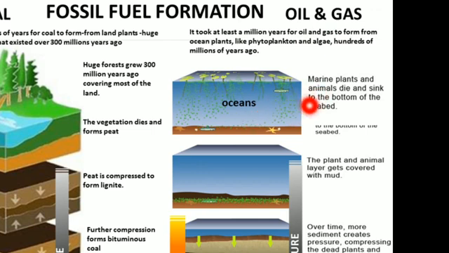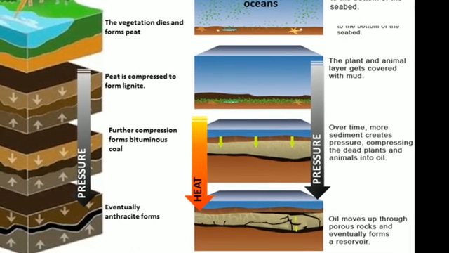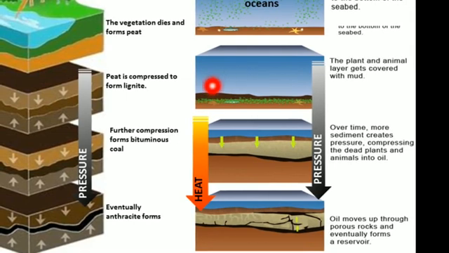After these animals die, they sink to the bottom of the seabed, and due to the accumulation of layers of sediments, as you can see, these are the burial part and these are the brown colored sediments which get deposited onto its surface.